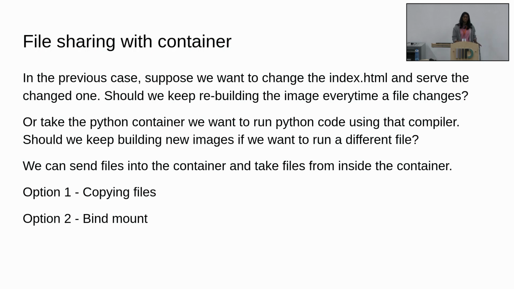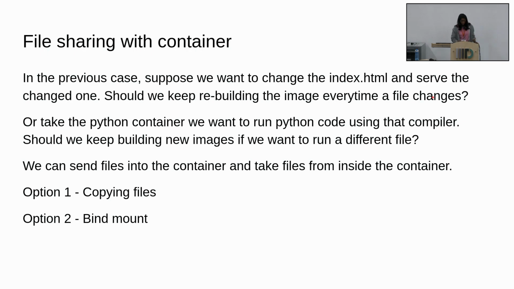And one more advanced concept that you will need if you use containers is file sharing. So basically, this custom Docker image we built, right? What we did was we wanted to change a simple index.html and put it inside the container. And for this, we had to take the base Nginx image and then create a new Docker image for that. We don't need to rebuild the image every time a file changes. File change should be easier to do, right?